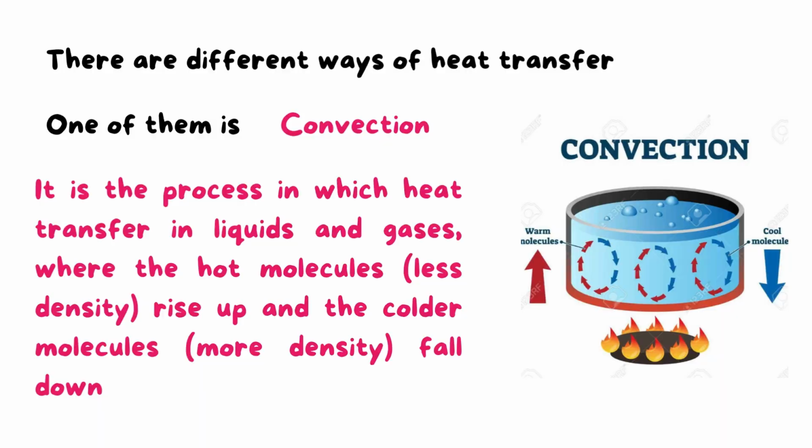As you see here, the definition of convection: it is a process in which heat transfers in liquids and gases. So liquids like water, gases like air.